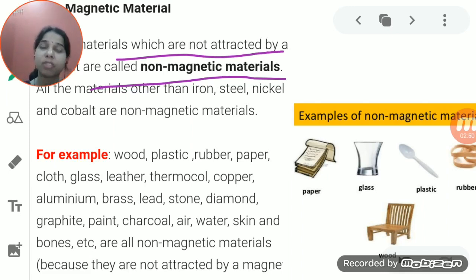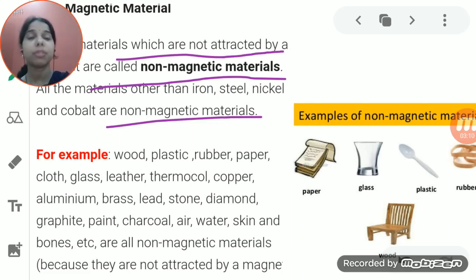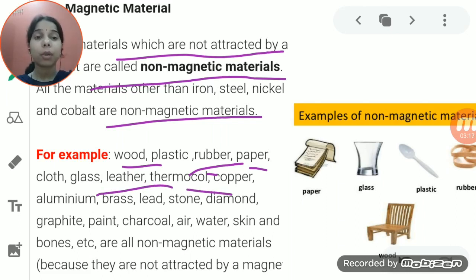So material which is made up of iron, steel, nickel, cobalt is a magnetic material, and the material which is not made of these is the non-magnetic material. Now, what are the different examples of non-magnetic material, students? You can see here: wood, plastic, rubber, paper, glass, leather, thermocol, copper, aluminium. Although these are metals, students, they do not show the magnetic property.